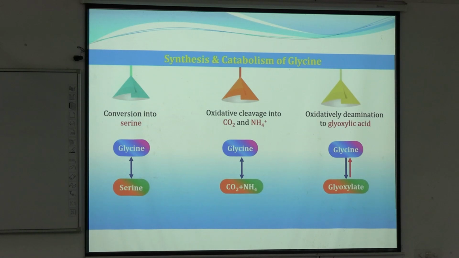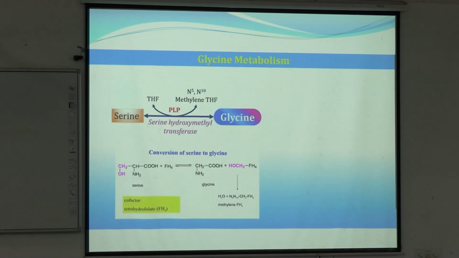And the last thing is oxidative deamination of glycine, which results in glyoxylic acid. Why is glyoxylic acid important? Because this in turn gives rise to oxalates, and oxalate crystals are very important in stone formation in our body. Thus if there is increased glycine intake, the metabolism will lead to production of glyoxylate, which in turn will give rise to more oxalate stones. And this is also a bidirectional reaction.